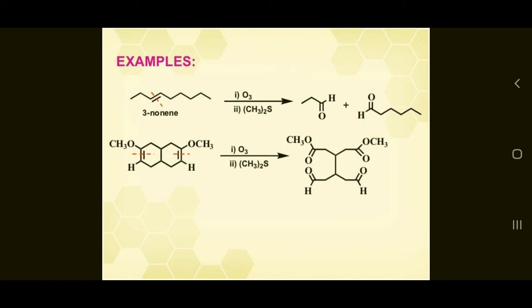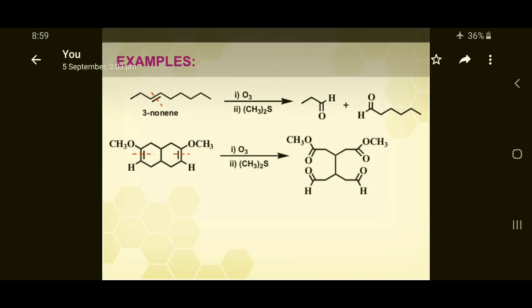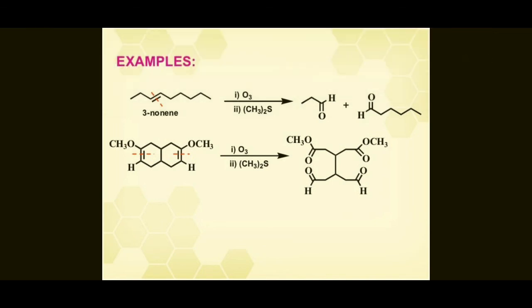So the next example is 3-nonene. 3-nonene is reacted with ozone and, in the presence of dimethyl sulfide, reacts to give the products. Two products are formed, so two major products, and both products are aldehydes. And the next examples are given below. In the first process is ozonolysis, and in the second process is dimethyl sulfide, which converts to the product formation.